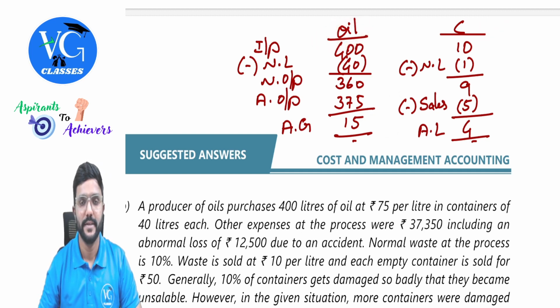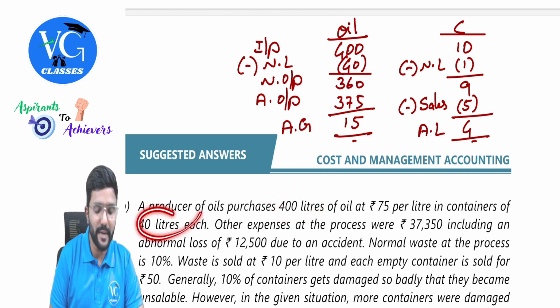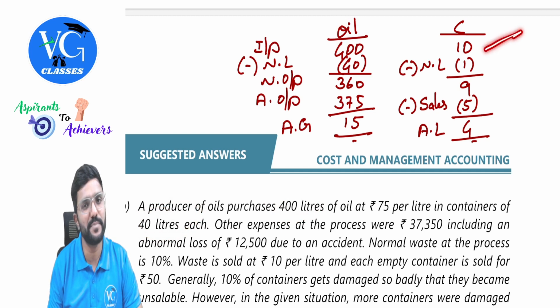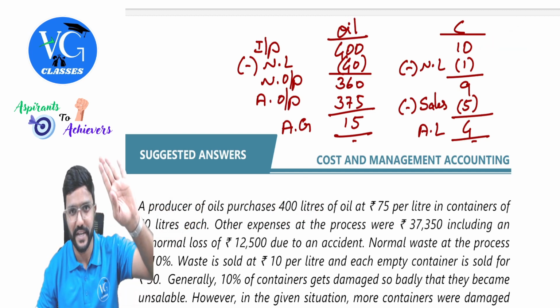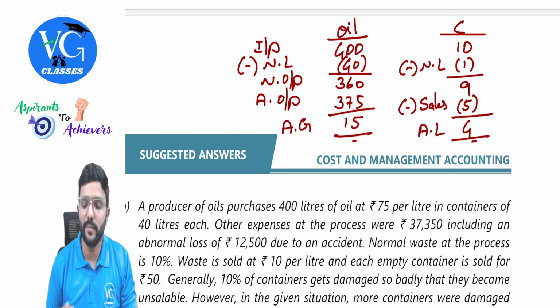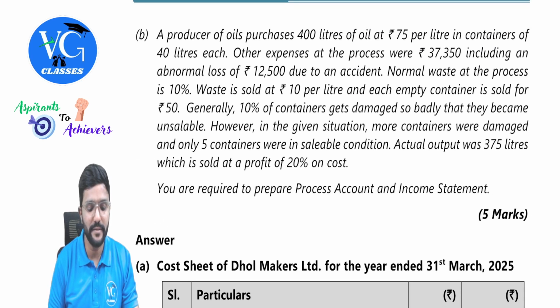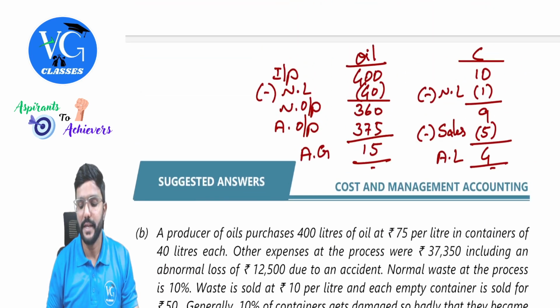Coming to the container. Totally we have purchased 400 liters and each container has a capacity of 40 liters. So how many containers? 10 containers, 400 divided by 40. In that 10% is normal loss, which is 1. So how many units was I expecting to sell at 50 rupees per container? 9 containers.